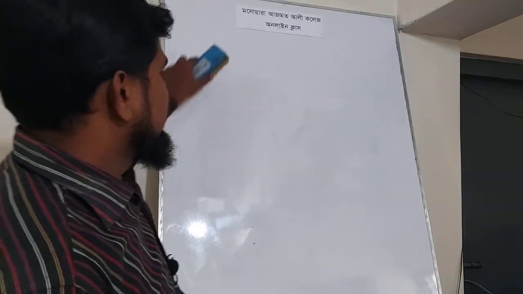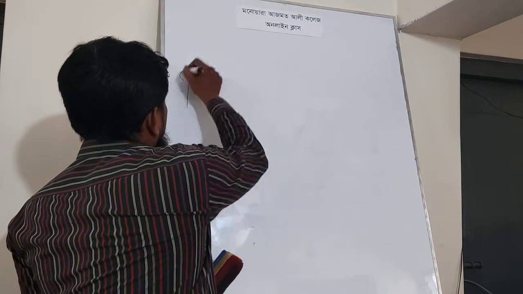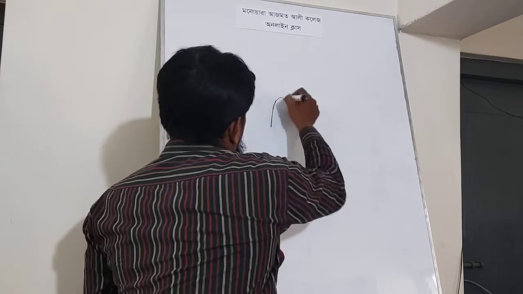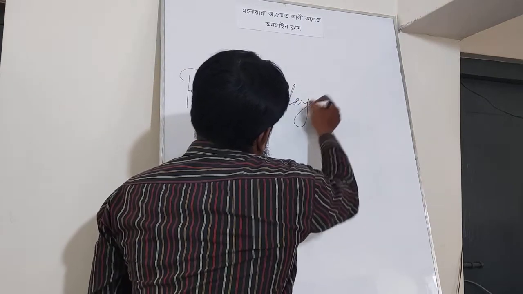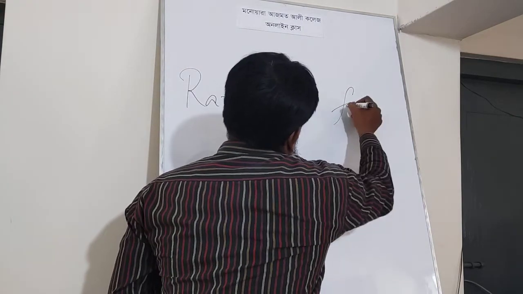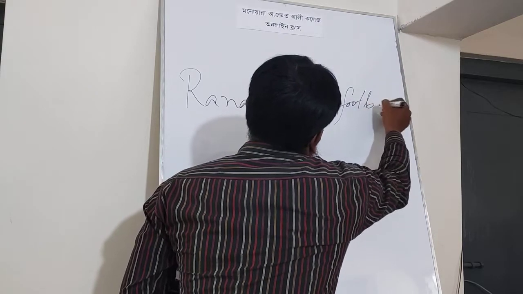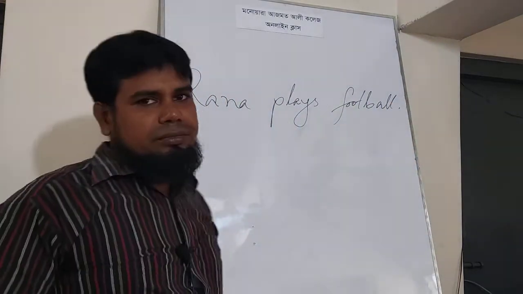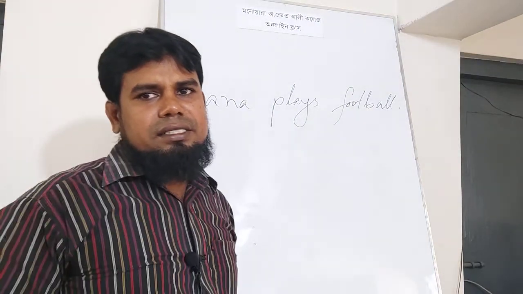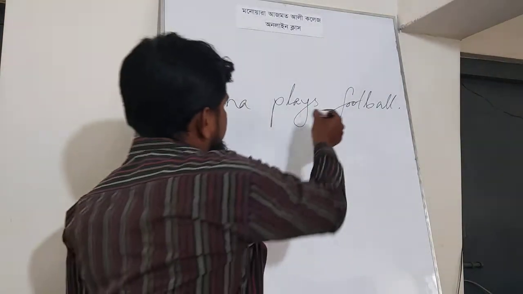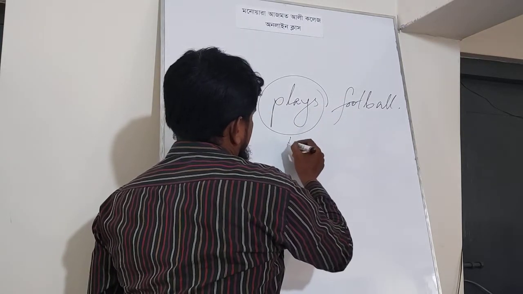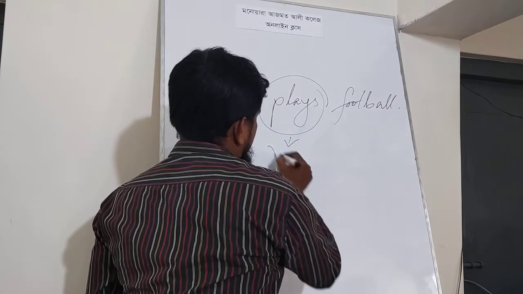Let us write a sentence on the board. Rana plays football. In the sentence, the verb is plays. It is the verb.